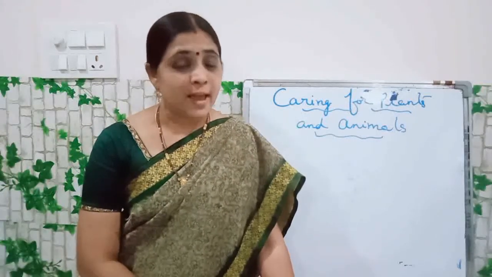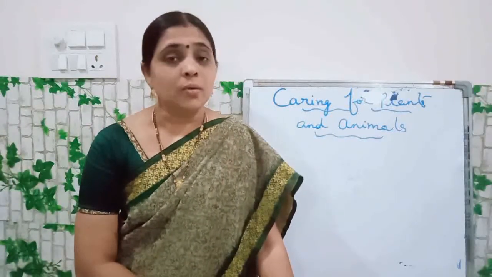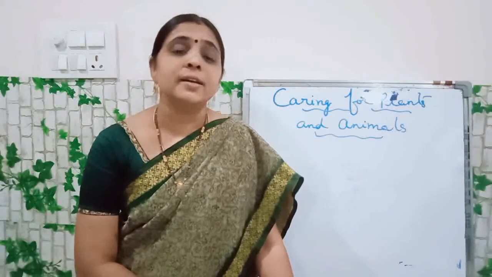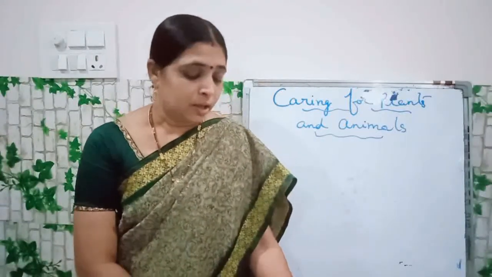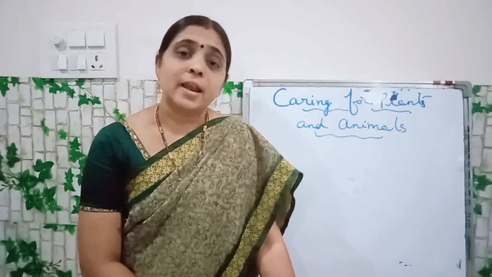Children, in previous class we have completed lesson number 6, games we play. And next lesson, 7th lesson is not there in your syllabus. Okay, now we are going to learn 8th lesson children. All of you take out page number 31. Okay? What is the lesson name children? Caring for plants and animals.